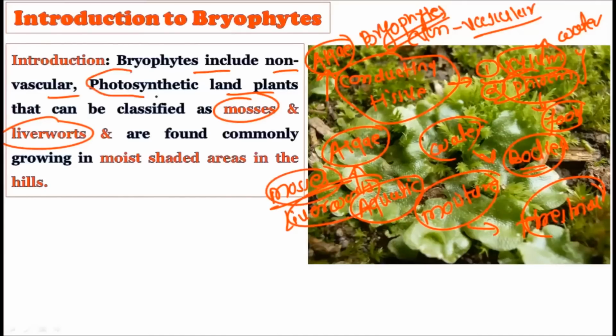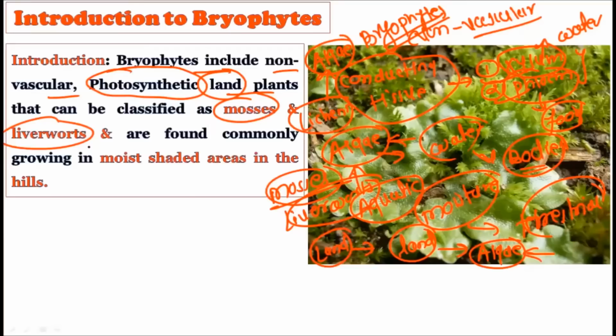So the bryophytes are the non-vascular and photosynthetic land plants. Land plants literally means which live on the land, which shows the terrestrial land as their habitat. Because till the algae, which is primarily aquatic, we do not find any typical plants living on the land, because lichens are the combination of the fungi and the algae, or the fungi and the cyanobacteria. So typically they are not plants, but they are nearly plants because they can photosynthesize. But algae is a typical plant which lives in aquatic conditions, but the bryophytes are the first plants which can grow on the land. So the first plant group to grow on the land are called the bryophytes.